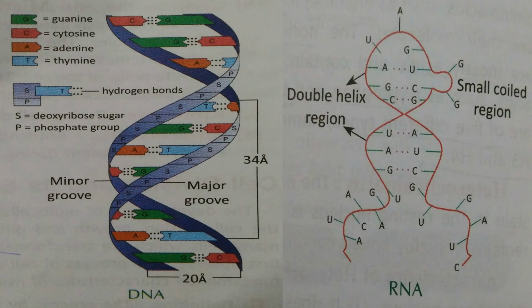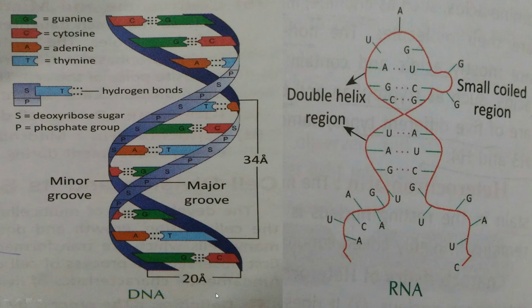Next, deoxyribonucleic acid, that is DNA structure, was explained by Watson and Crick. So it is also known as the Watson and Crick model. In 1953, Watson and Crick proposed this model of DNA structure. They said that the DNA molecule consists of two strands twisted around one another like a double helix. The helix makes one complete turn in every 34 angstrom. As you can see, one helical turn is 34 angstrom and the diameter is about 20 angstrom.